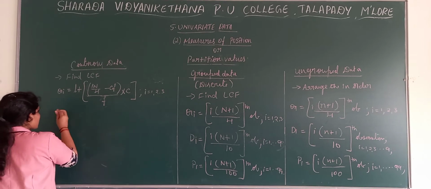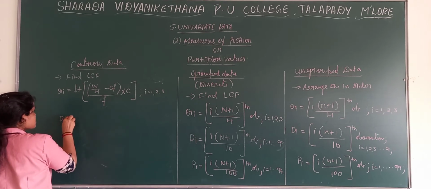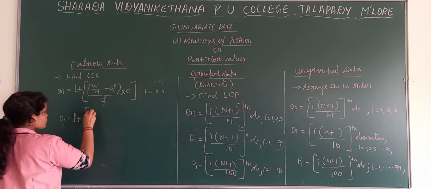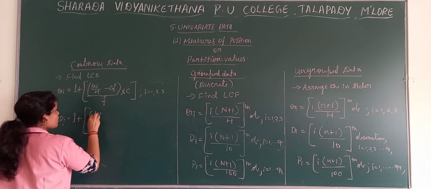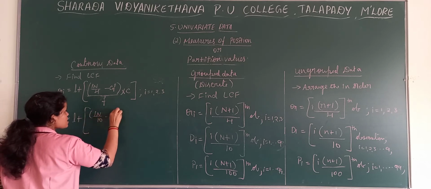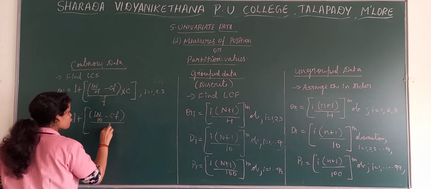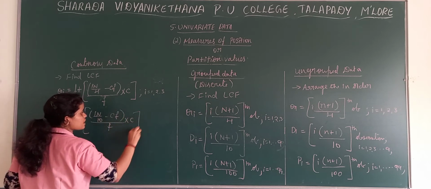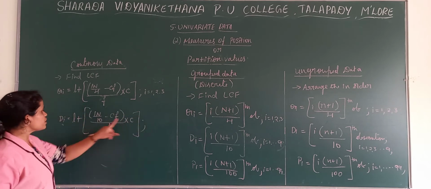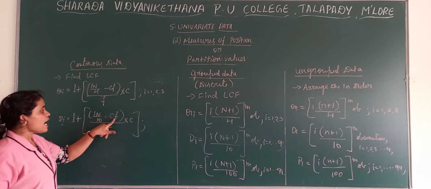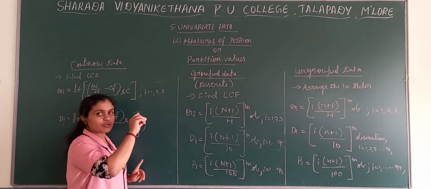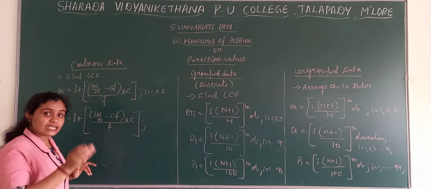Then the decile formula is L plus (IN by 10 minus CF) divided by frequency into C. C is nothing but width, L is the lower limit, and CF is the cumulative frequency preceding the quartile class, decile class and percentile class.